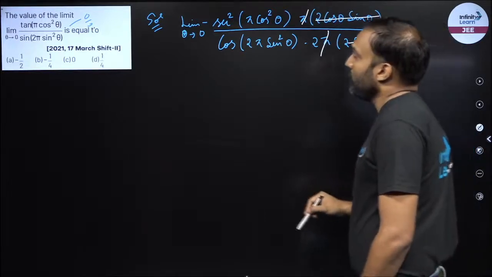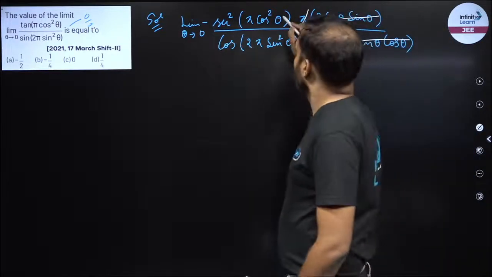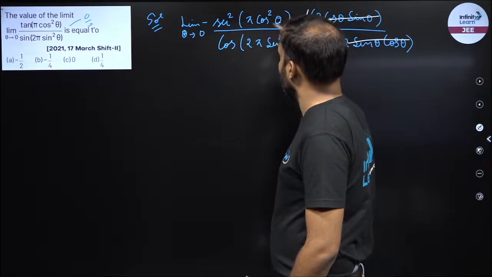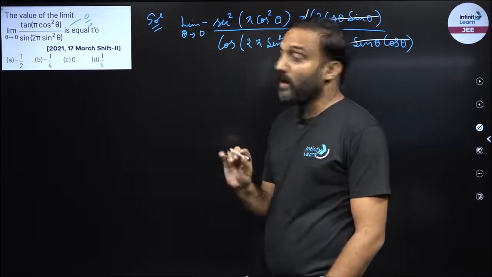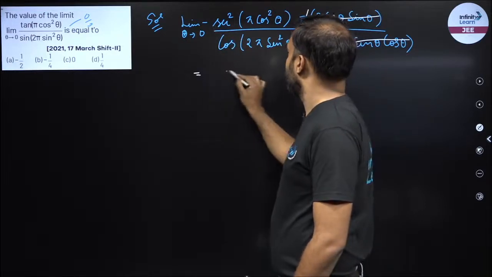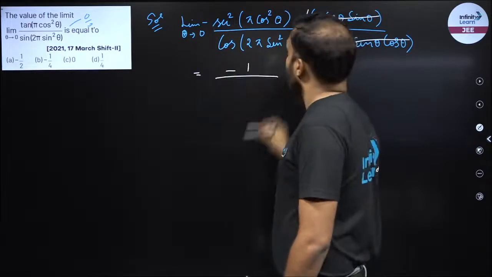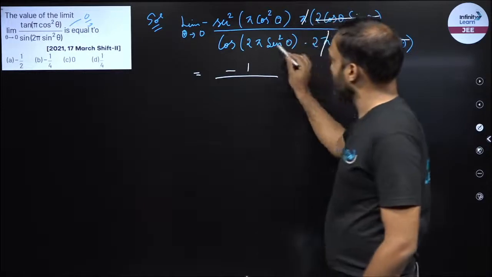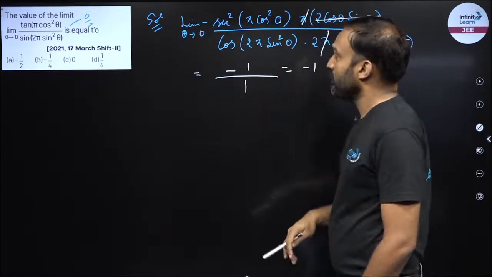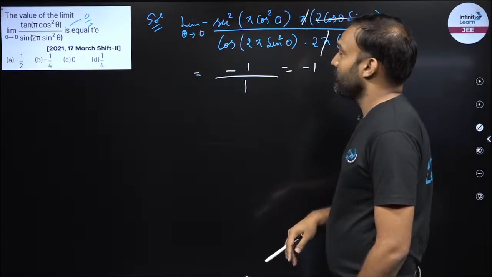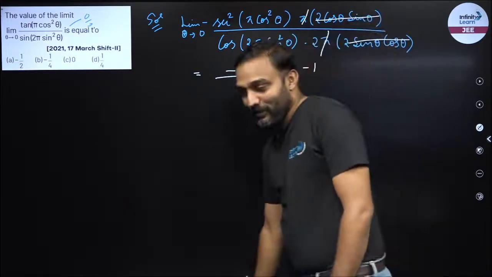Now if I put theta as 0, this is 1 times pi sec square pi. Sec square pi would be 1, so this becomes minus 1. If I put theta as 0, cos 0 is 1. So my answer is minus 1, and unfortunately I don't see minus 1 among the options, right?